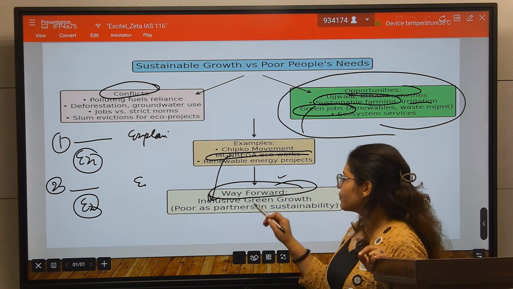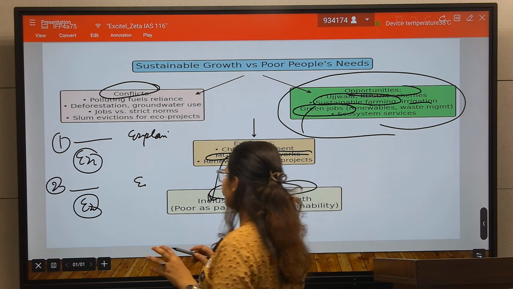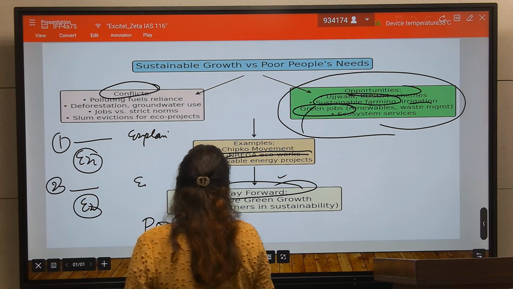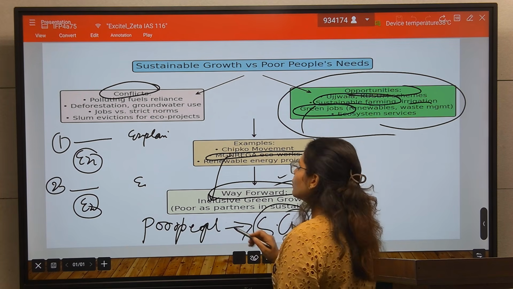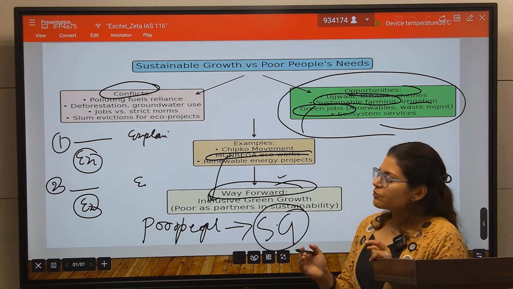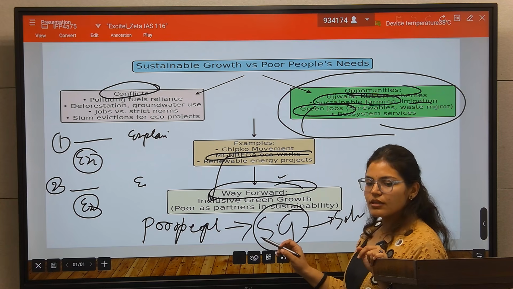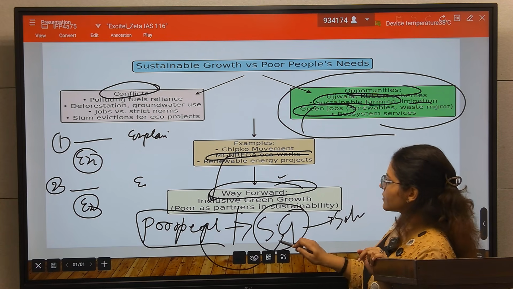Then the way forward: there should be inclusive green growth, so the poor people will contribute to the sustainable growth. In the short term there may be a conflict, but after solving this, in the long term there should be participation of poor people in the sustainable growth.